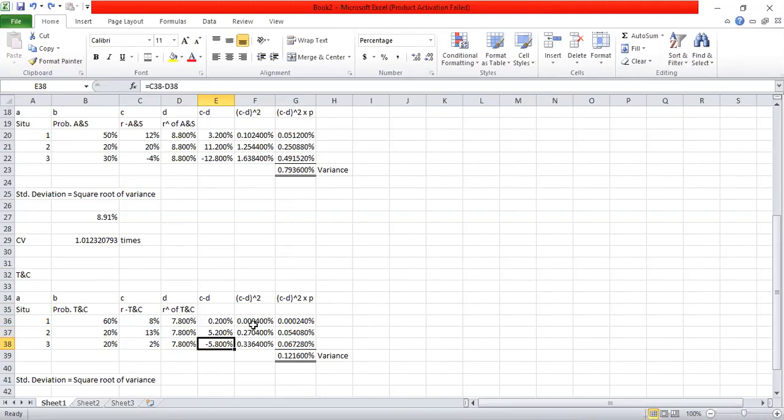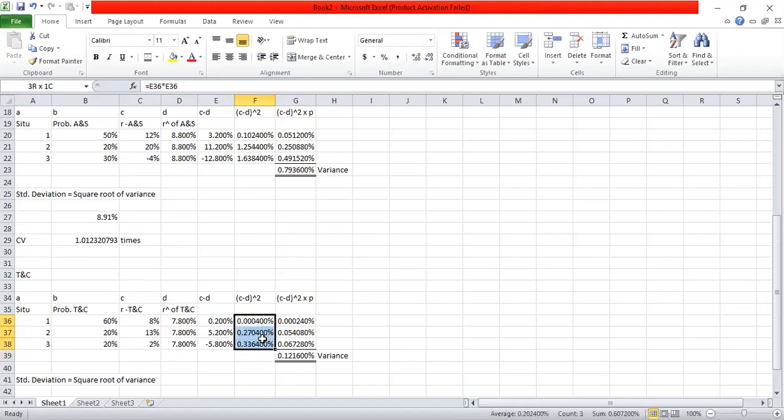Thereafter, these answers I have multiplied again by the same answer, or in other words, I have taken the square value. So that has also automatically come from the calculator or from the computer. So this is 0.2% into 0.2%. This is 5.2% into 5.2%. This is minus 5.8% into minus 5.8%. So the minus figure has become a positive figure.